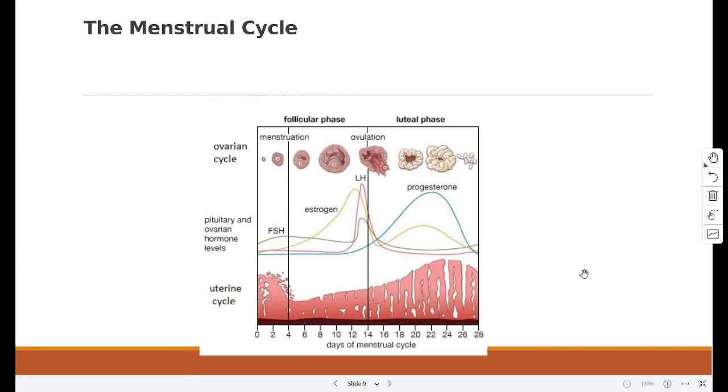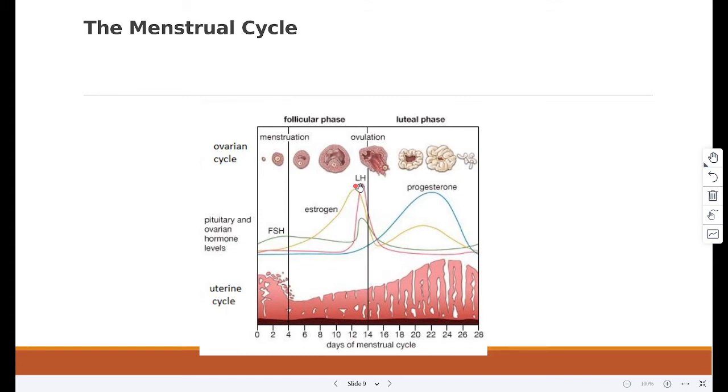The menstrual cycle is controlled by hormones released from the ovary and the pituitary gland in the brain. Estrogen levels rise from day 1 to peak just before day 14, right over here. So, this is the estrogen line. This causes the uterine wall to start thickening and the egg to mature. Now, the peak in estrogen occurs just before the egg is released.